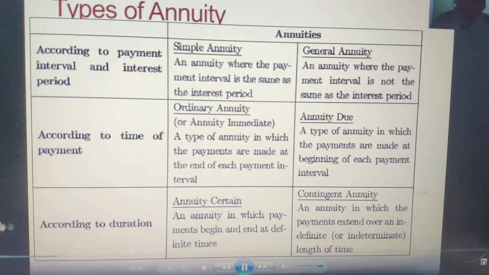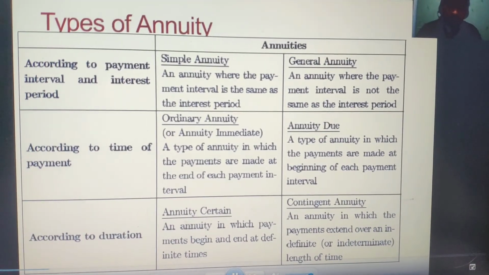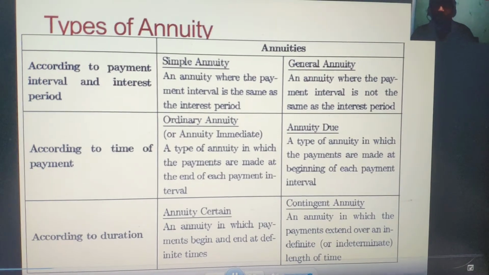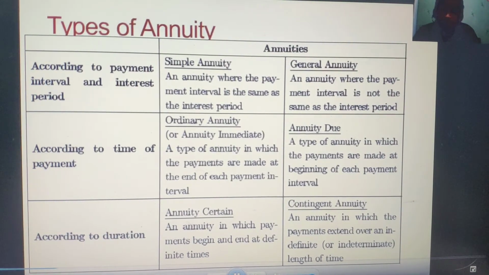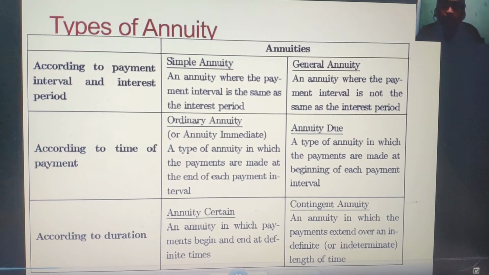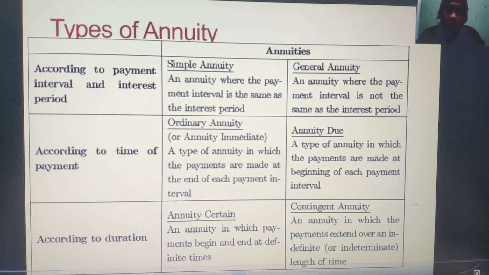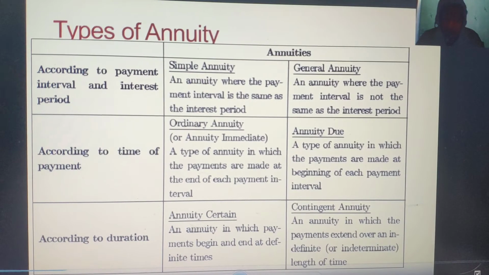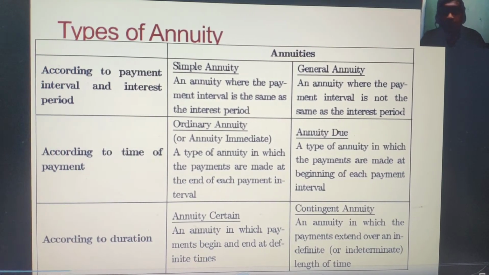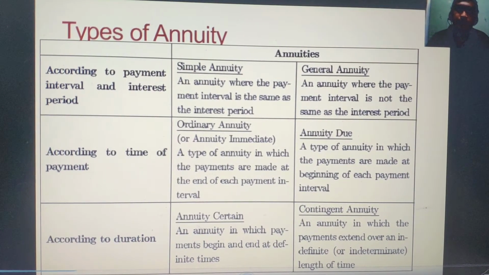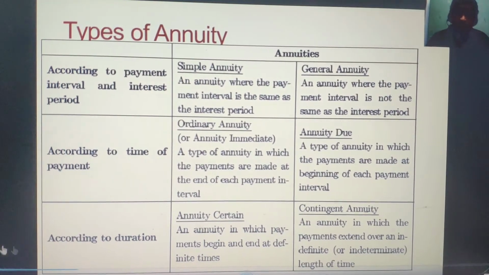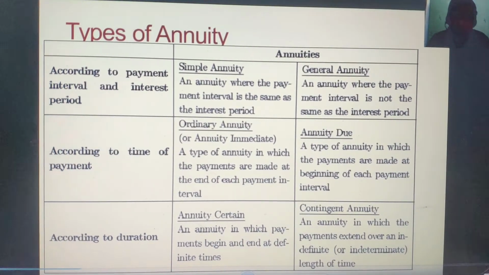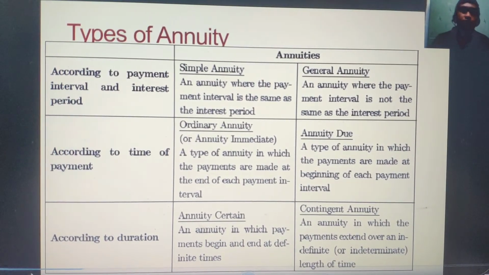Next type of annuity is according to the time of payment. An ordinary annuity or annuity immediate is a type of annuity in which the payments are made at the end of each payment interval. On the other hand, annuity due is a type of annuity in which the payments are made at the beginning of each payment interval.